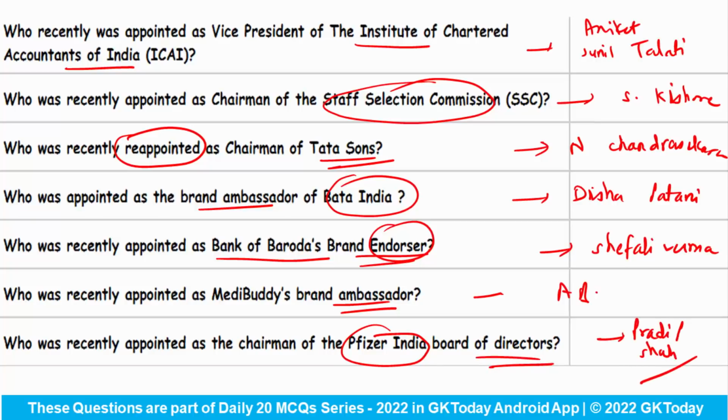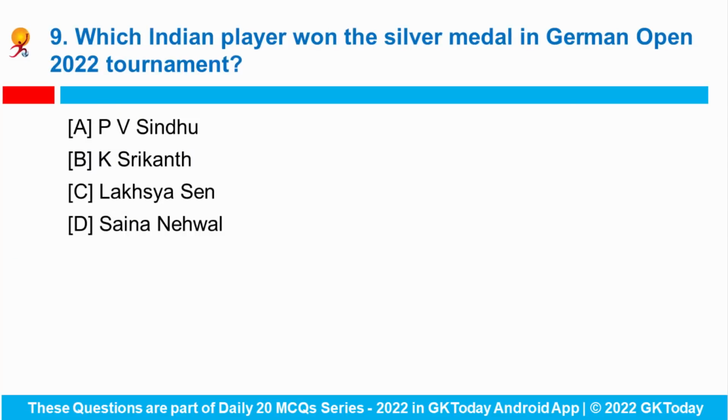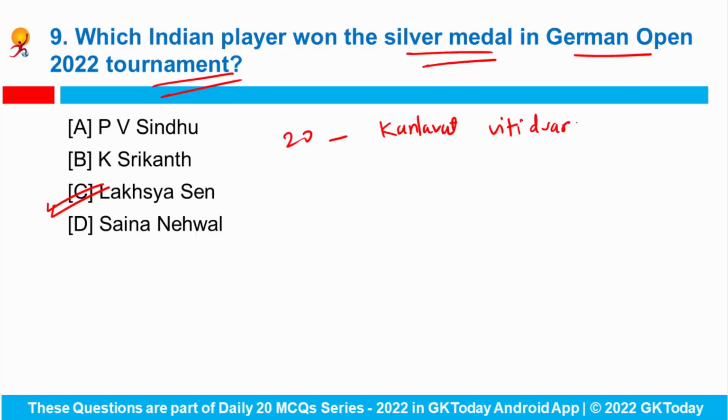Okay. Next question. Which Indian player won the silver medal in the German Open 2022 tournament? So Indian badminton player Lakshya Sen met Thailand's ace player and world number 20 Kunlavut Vitidsarn in the men's singles final of German Open 2022. And Lakshya Sen, who took medical breaks from blisters, settled for silver after he put up a great fight against Kunlavut. So Lakshya Sen has started preparing for the All England Open week that is coming up soon.